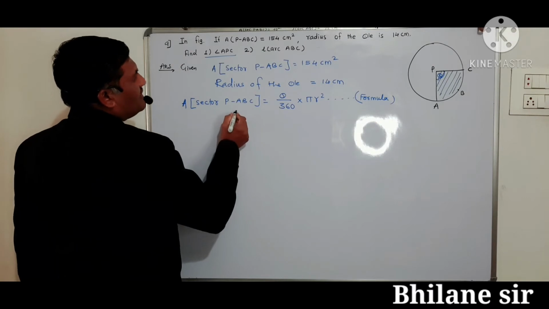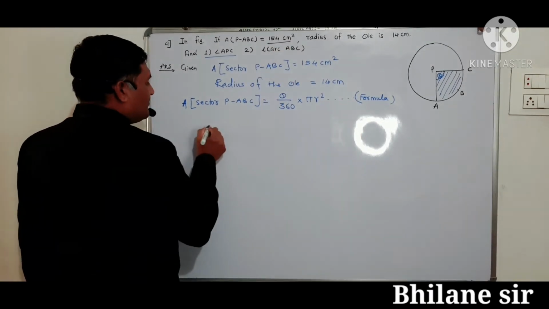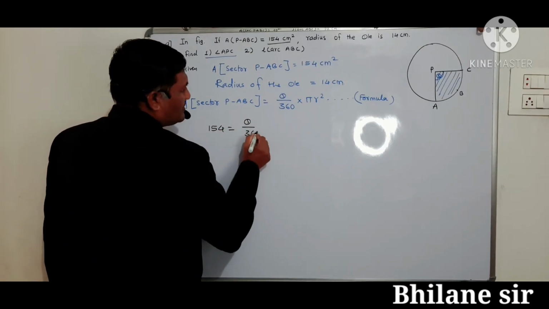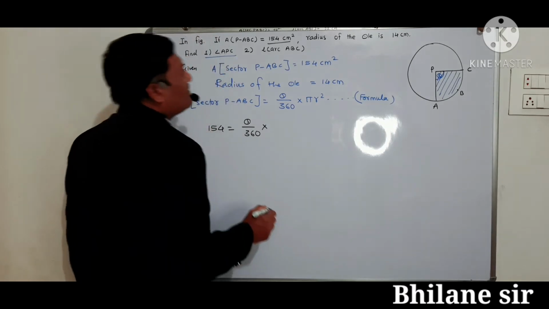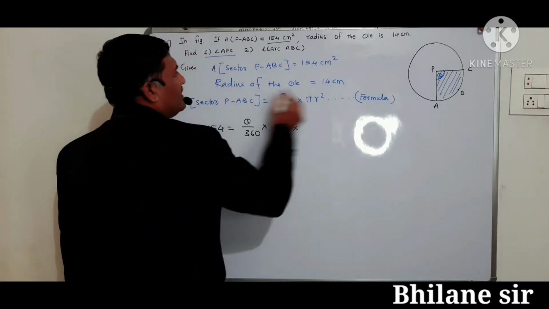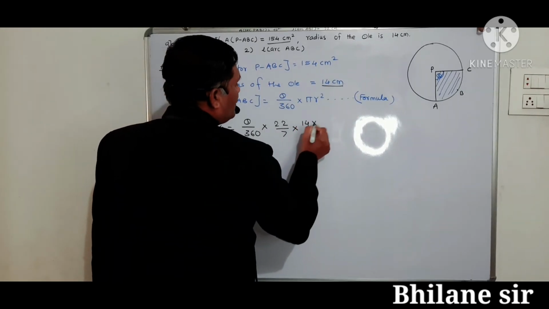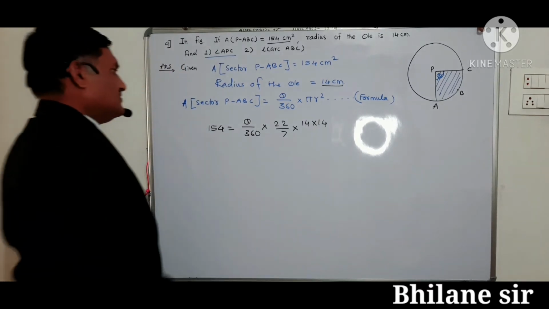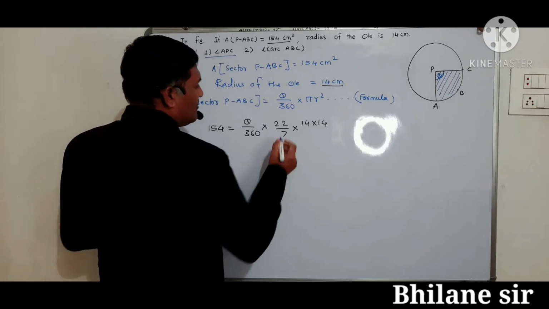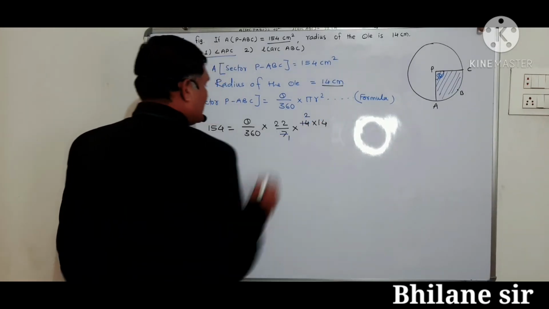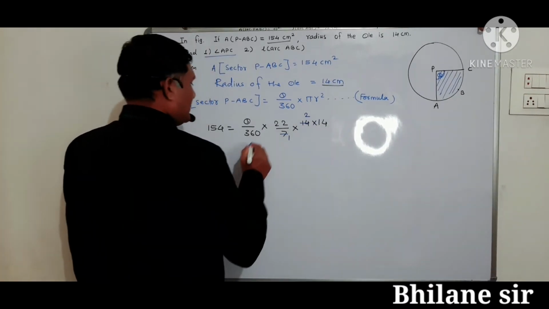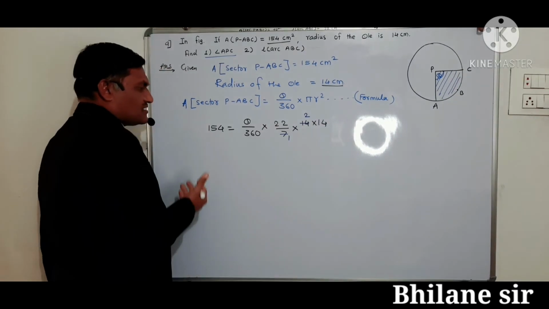Area of sector is given here 154 is equal to theta upon 360, pi की value 22 upon 7, r दिया हुआ है 14, 14 into 14. Okay, 7 1 जा 7, 7 2 जा 14. Okay, then now 2 1 we can find here. This terms goes towards LHS.